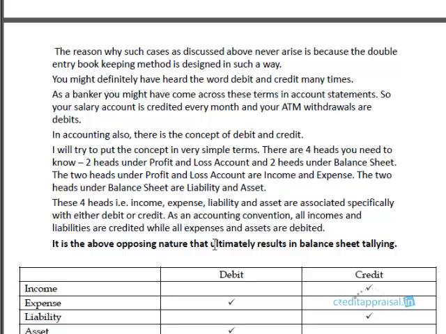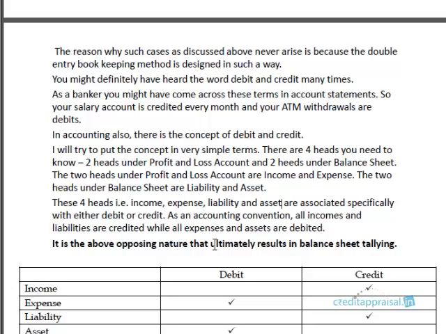I don't think you'll be applying it in your day-to-day life. You'll be given a prepared balance sheet. When you are in a bank job, a company gives its balance sheet, and it's already prepared. You're not going to see how it's prepared, what are the heads that are affected, what is the trial balance, what is the ledger, journal. You need not be affected at all. You need not be related.